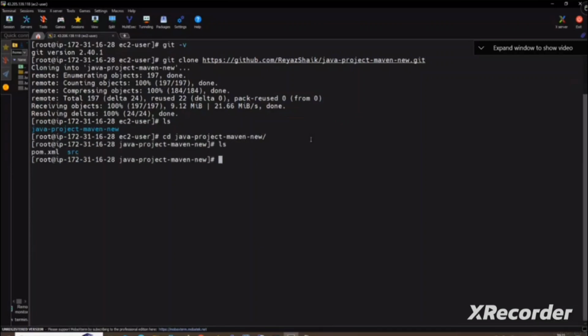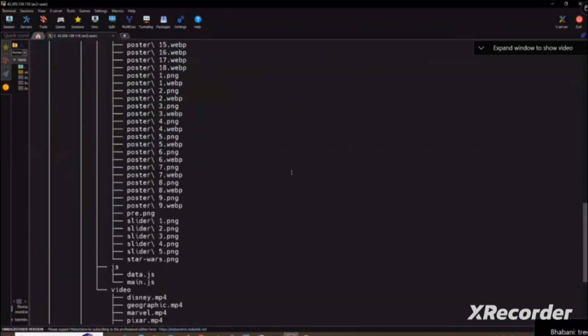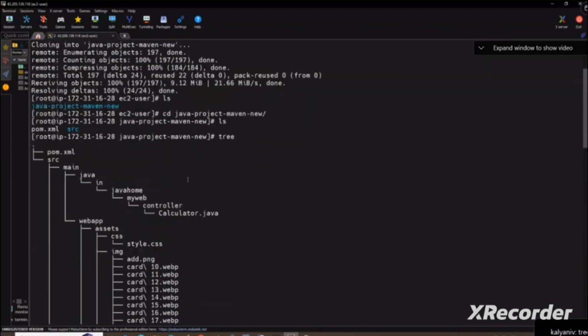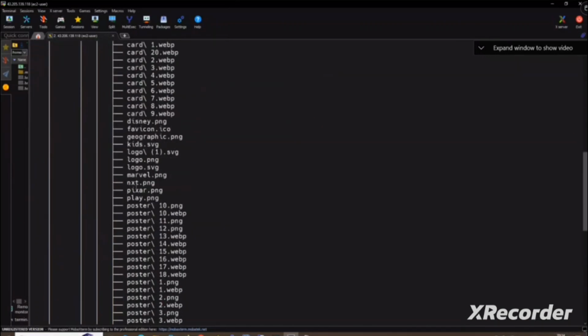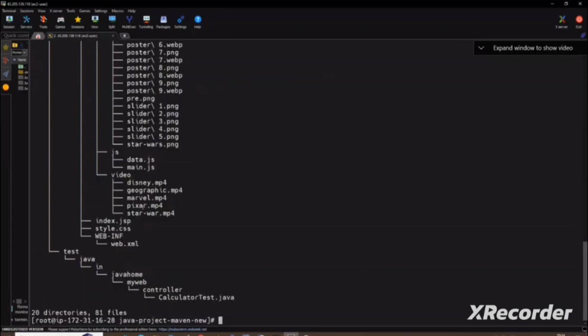So now from here, I have also installed a command called tree. If I type tree, you see? You understand what all the subtypes are? In source, I have main Java, in Java home controllers, calculator Java. In web app, I have all these .web files, .png files, and index.jsp. That is the purpose of tree, because you can see everything in a tree format.